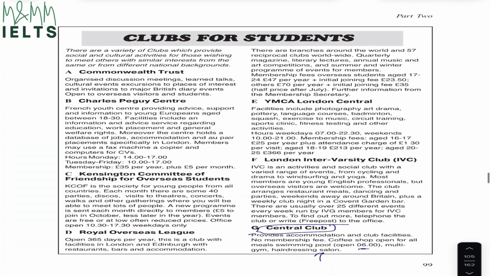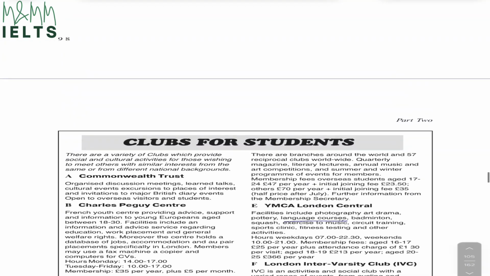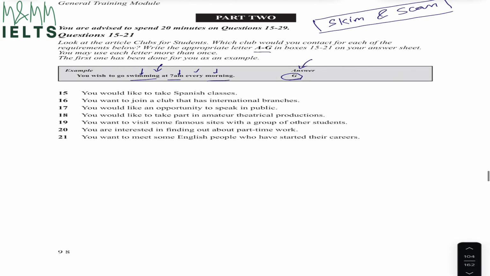If I look in the E paragraph, it says facilities include photography, art, drama, poetry, language courses. They have not mentioned anything about Spanish classes, but they've used a similar meaning, which is language courses, because we know Spanish is a type of language. That means the correct club has to be club E.